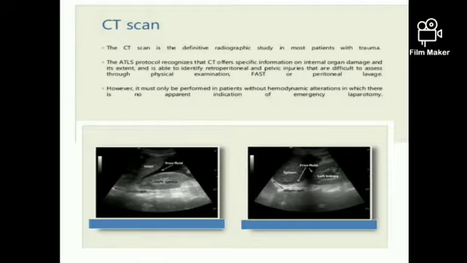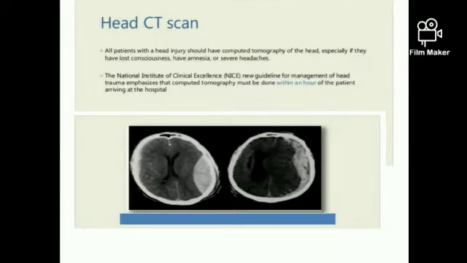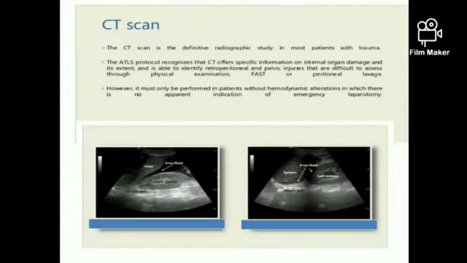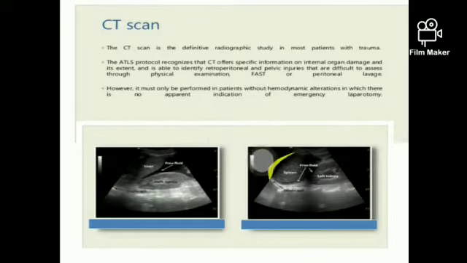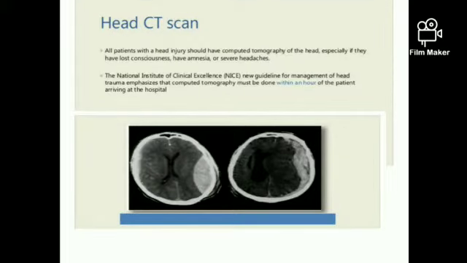Next, see, in CT scan you look for the areas, and this is an abdomen ultrasound image. So see, this is the Morrison pouch area and this is the Douglas pouch area, where we look for free fluid or to see any kind of pneumoperitoneum, whether there is bleeding or not.